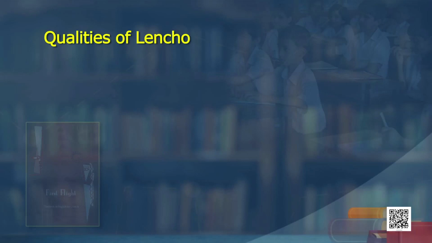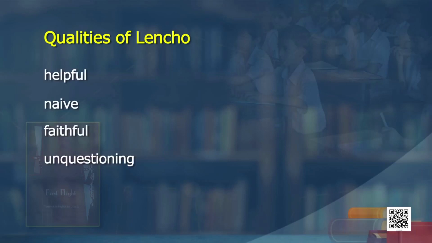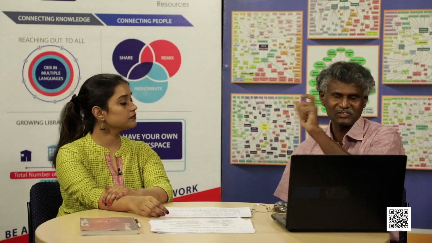So the qualities of Lencho are: he was helpful, naive, faithful, unquestioning and sacrificing. Fine. Okay, learners, keep this in mind, because we may have to write the character sketch of this man. Now, we have read the story, we have created the subtext, summarized it, we did some vocabulary, the describing words for Lencho, then we did some understanding of the story by doing that true or false